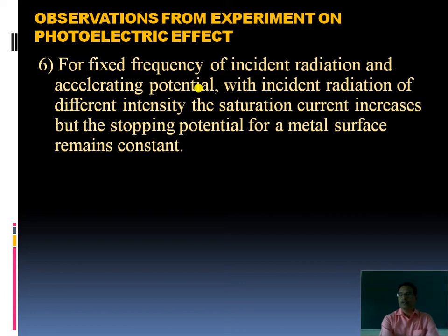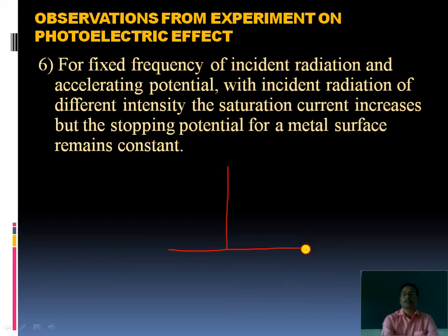Instead of using one intensity source, we use radiations of different intensity, means 2 to 3 radiations, and we observe the increase in current and also the stopping potential. See here, graphically we can represent this. This is the y-axis, this is the x-axis.